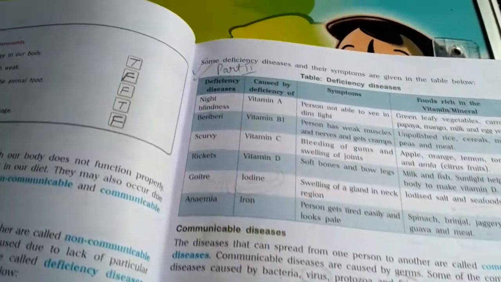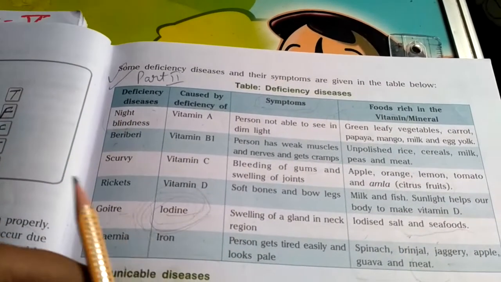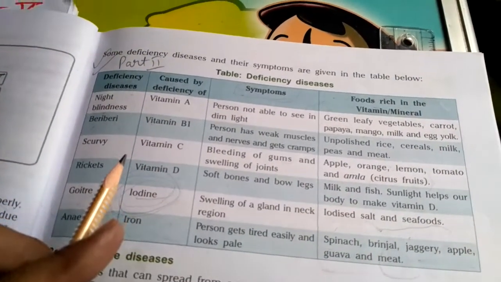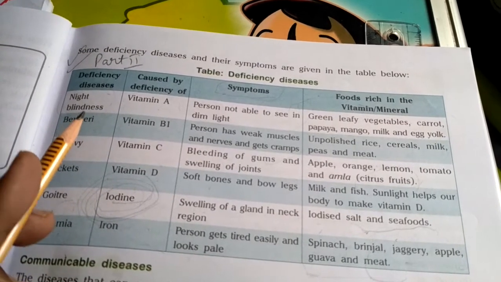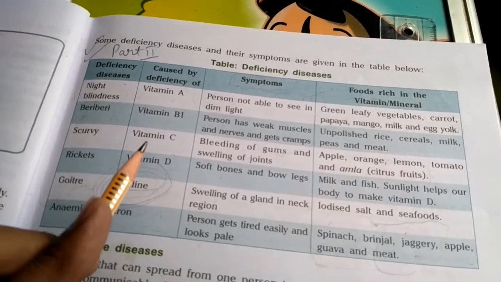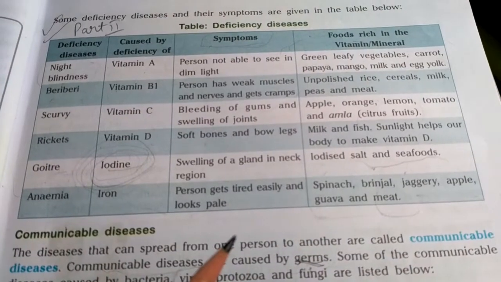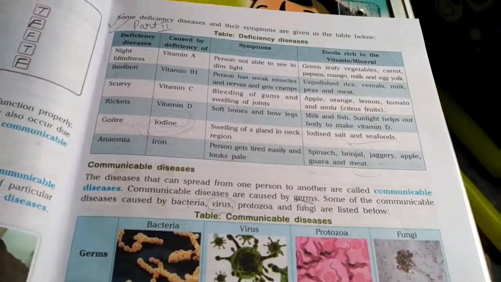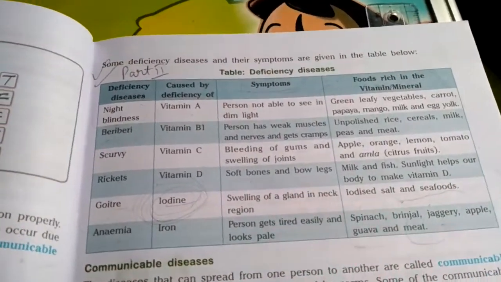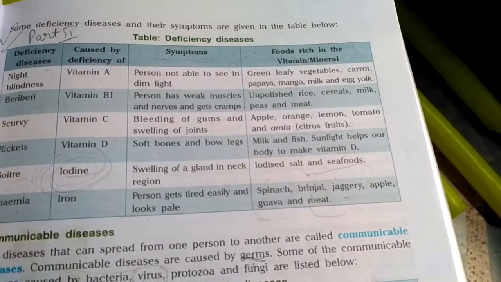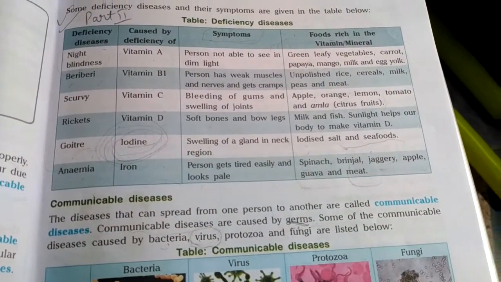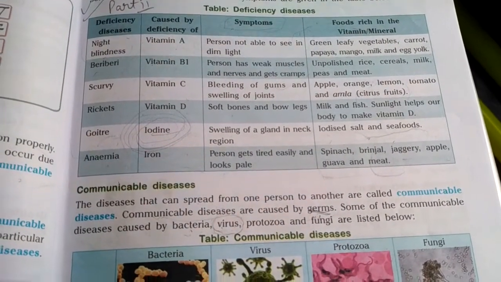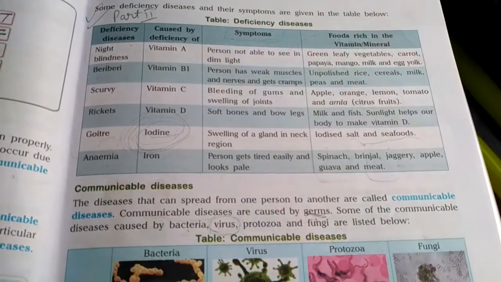Then we have discussed the deficiency diseases tabular information: what the deficiency diseases are, their causes, their symptoms, how we can cure them, and what food items are rich in those particular nutrients, which if we eat, chances are low that we will suffer from these deficiency diseases.